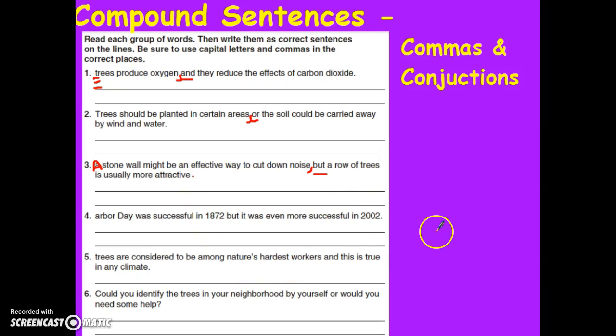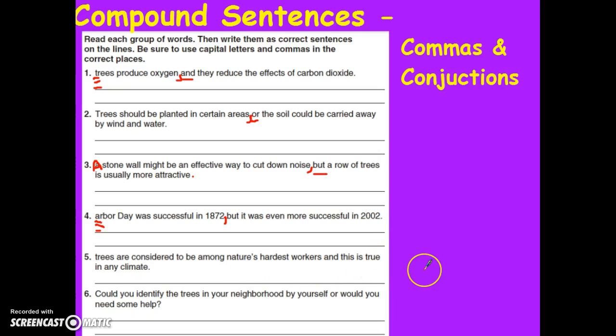Arbor Day was successful in 1872, but it was even more successful in 2002. Arbor Day is at the beginning of the sentence, so I will capitalize the A in Arbor Day. Was successful in 1872. That is a complete sentence, and since I have the word but, I will probably put a comma here, but let's make sure. It was even more successful in 2002. That is a complete sentence, so but is my conjunction. I will put a comma before the conjunction, and there's a period at the end.